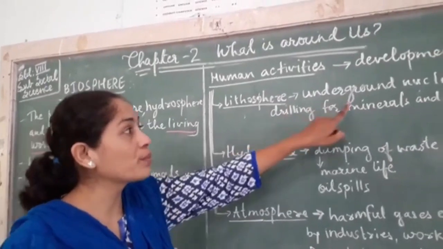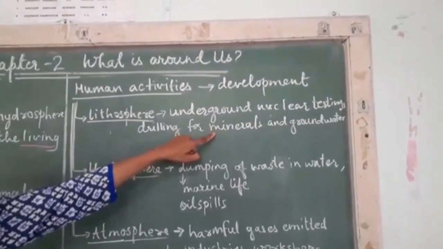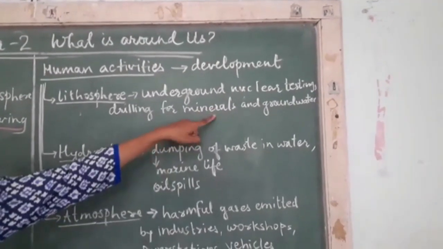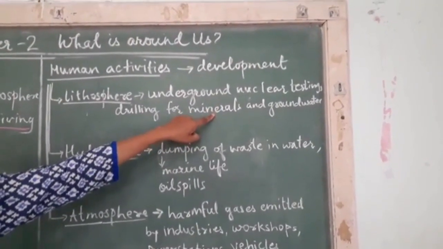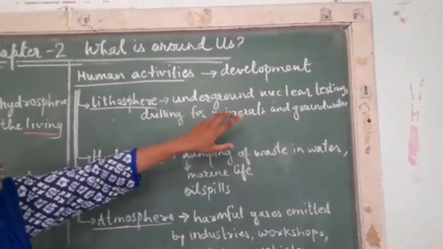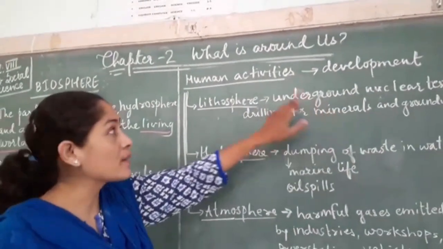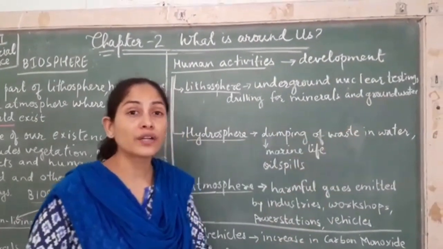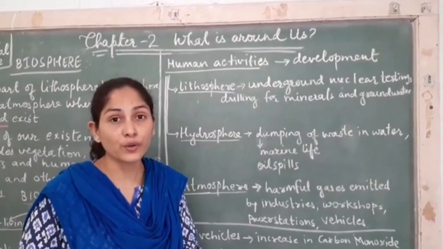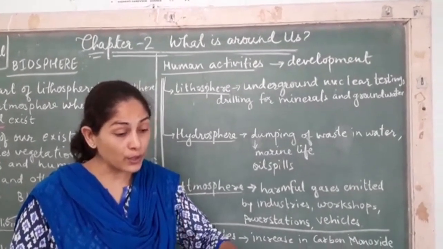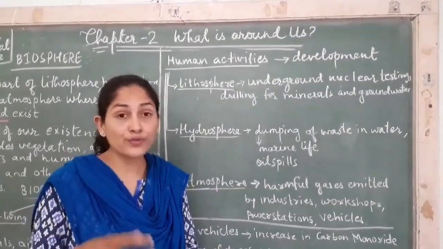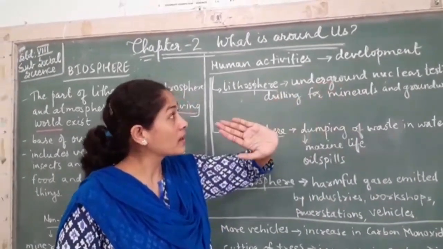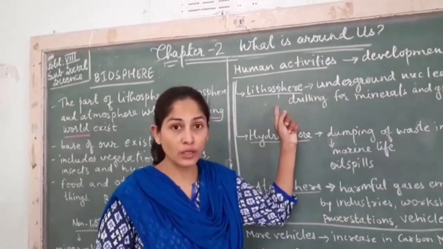Next is drilling for minerals. When we want minerals, what do we do? We dig deep inside the lithosphere and take out so many minerals from there. No doubt that is good for the prosperity of the country, but too much digging for minerals harms the lithosphere. Even groundwater also. What is groundwater? We have discussed it in the previous video. Groundwater you will find when you dig deep inside the earth, at the lower level. So we do all these things for our facilities, but they are actually very harmful to the lithosphere.